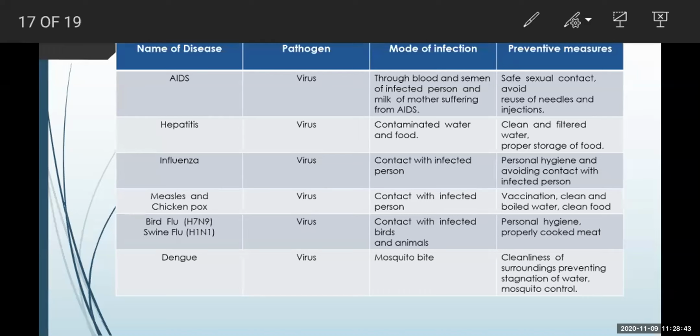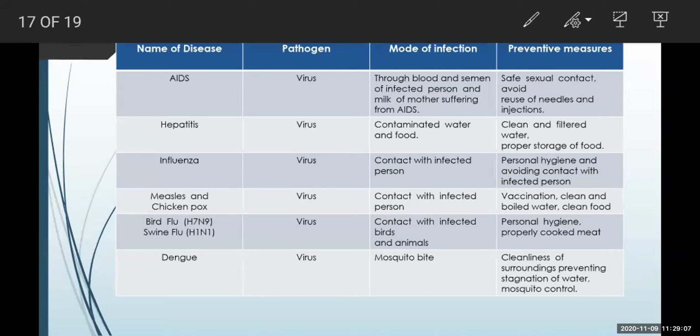So, personal hygiene has to be maintained. Whatever food is consumed has to be properly cooked, because proper boiling and cooking of the food kills these viruses and makes them unable to cause the disease.